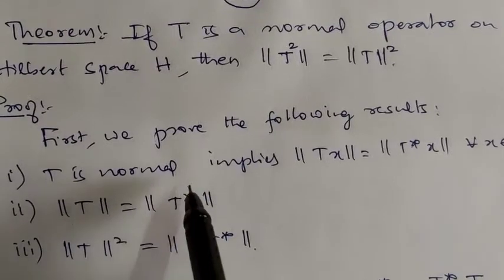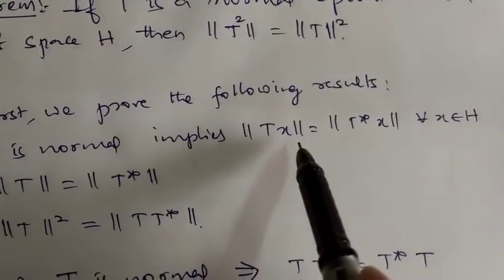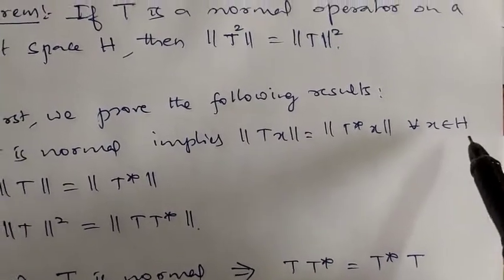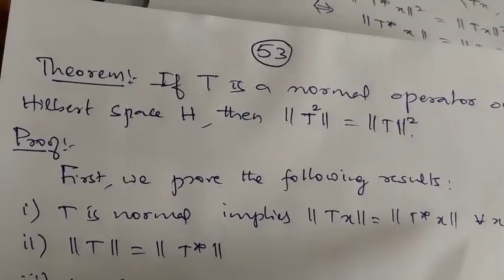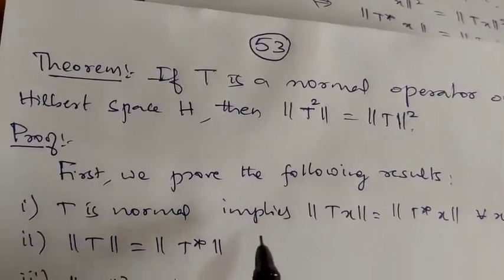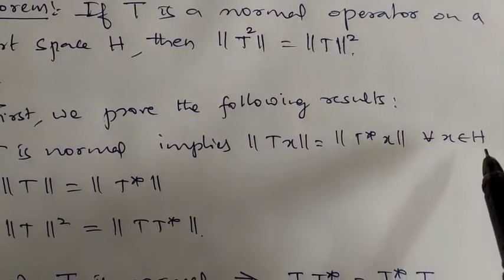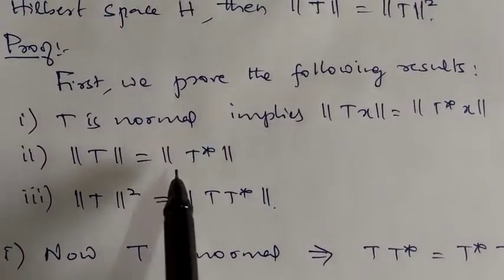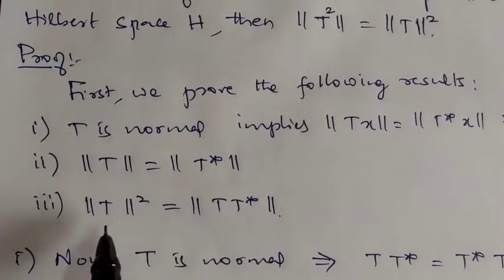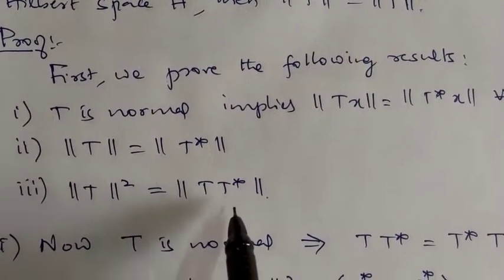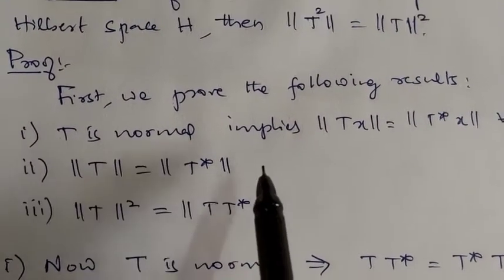T is normal implies the norm of T of x is equal to the norm of T star of x for every x belongs to H. Second is the norm of T is equal to the norm of T star. And third one is the norm of T whole square is equal to the norm of T into T star. So these are the three results.